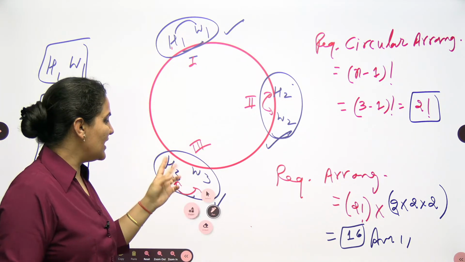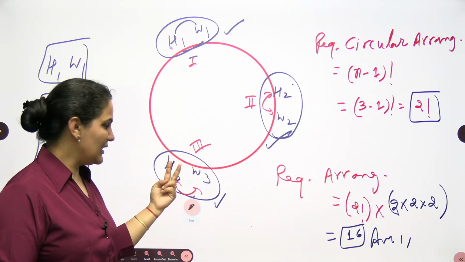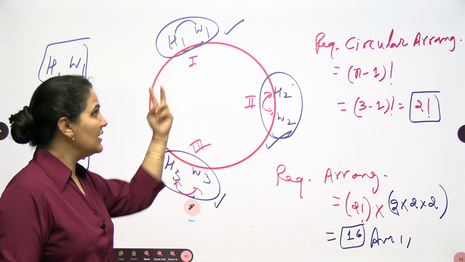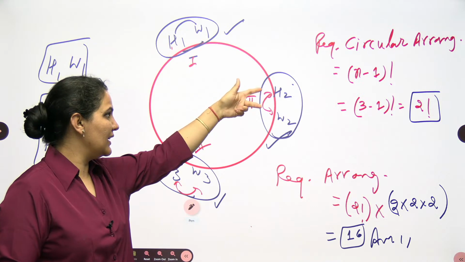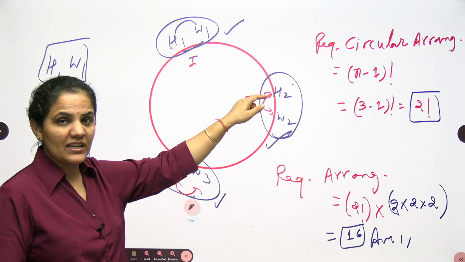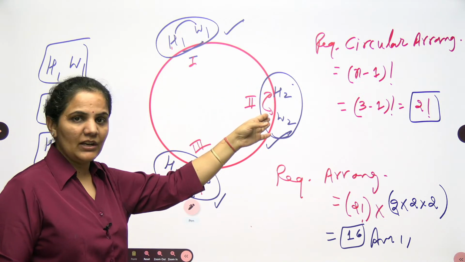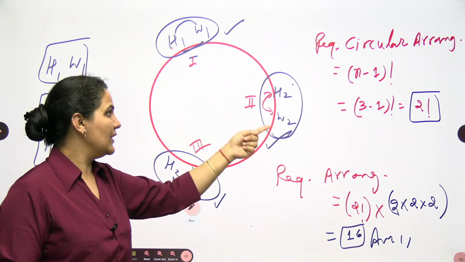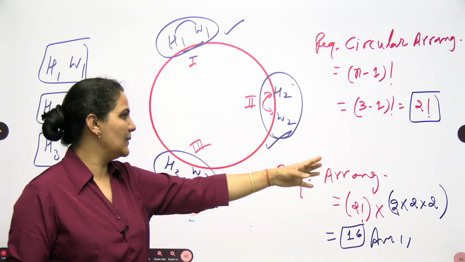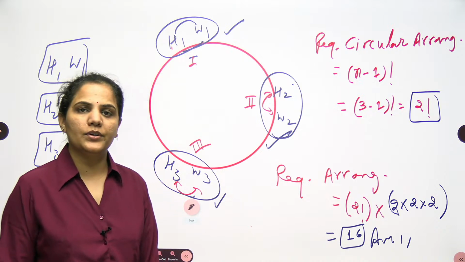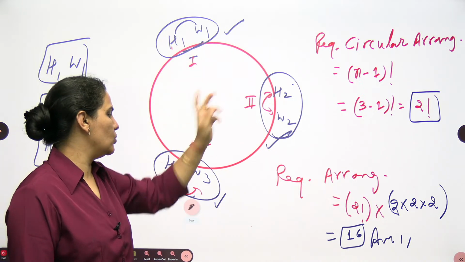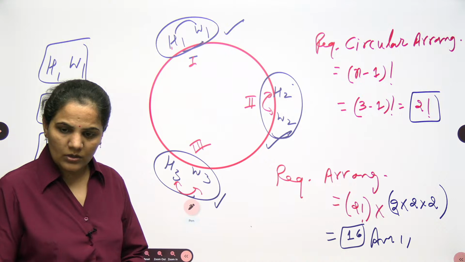Now they can change their sitting arrangement. So they can change their position. It's not necessary that the first husband will sit, then the wife will sit. So they can change their position, their sitting arrangement. That's why it will be 2 into 2 into 2. So 2 is the internal arrangement for each, so total it will be 8 into 2, 16.